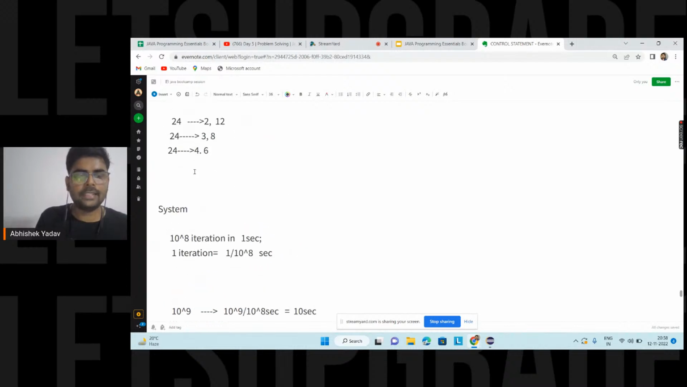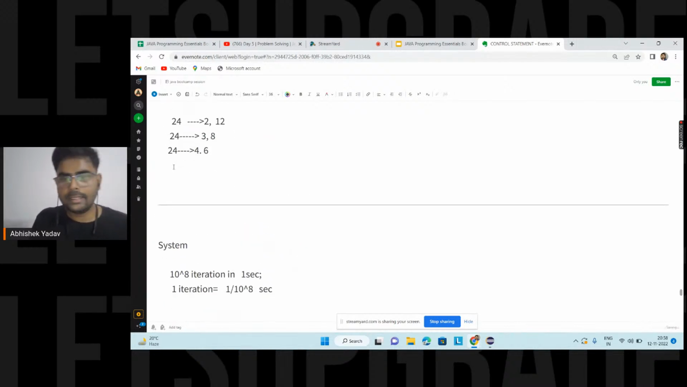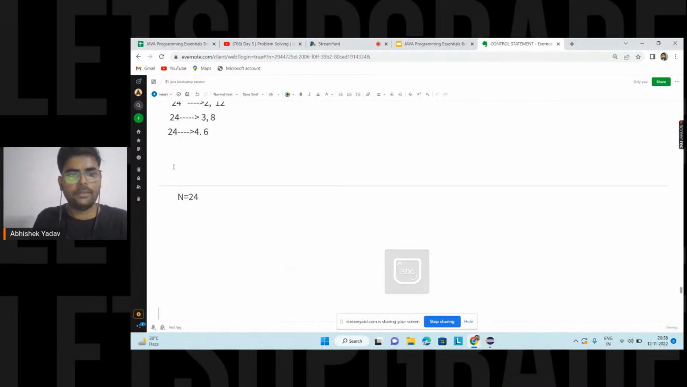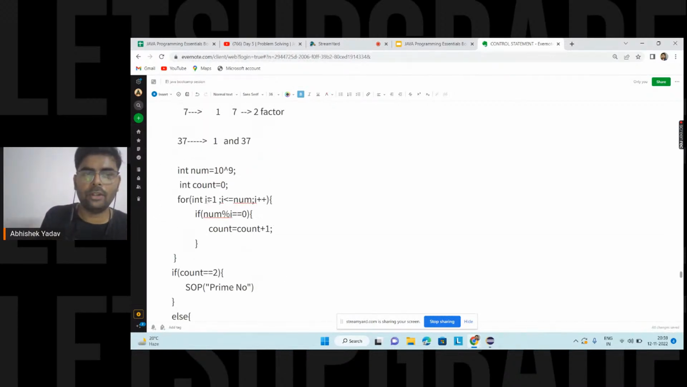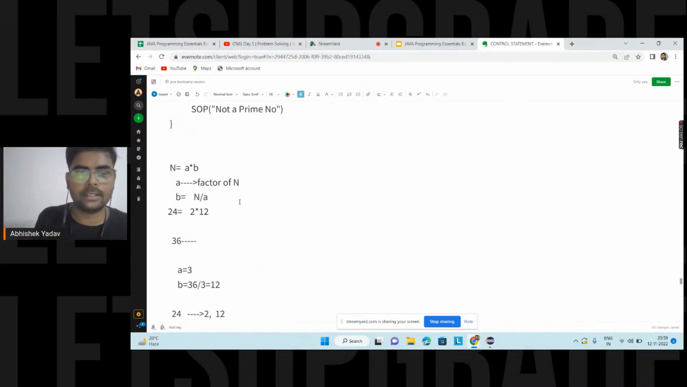So let's try to observe the pattern here. Let's take the value of n equal to 24. Here I have i, and I have n divided by i. That is, I have one factor, and if I know one factor, I can easily calculate the next factor also, right? So let's start with 1. Here my for loop starts from 1 and goes till num in order to calculate all the factors. So let's start from 1.